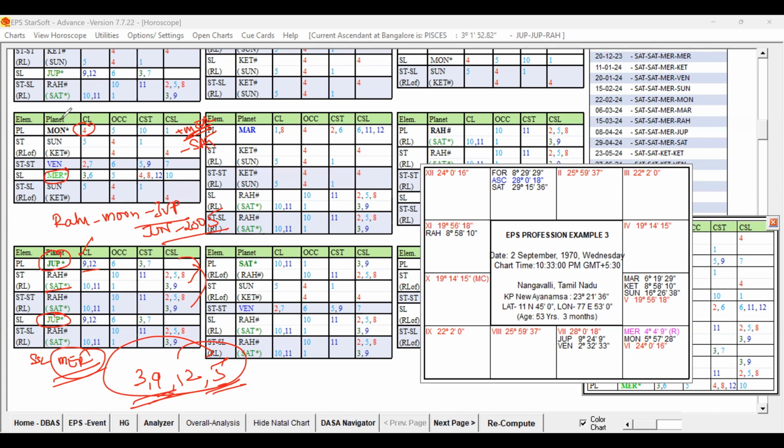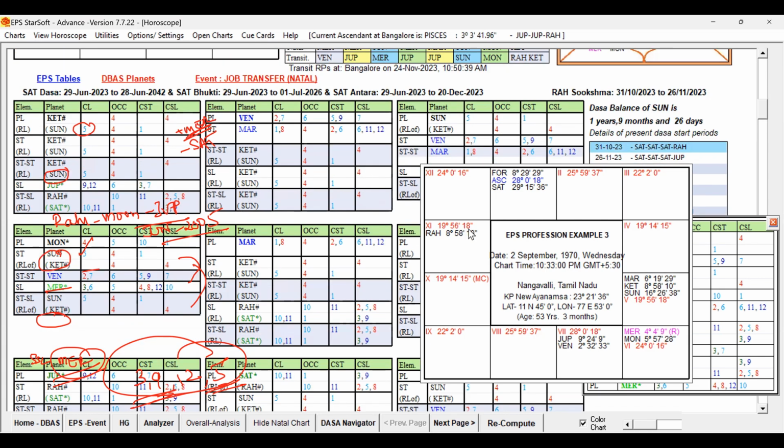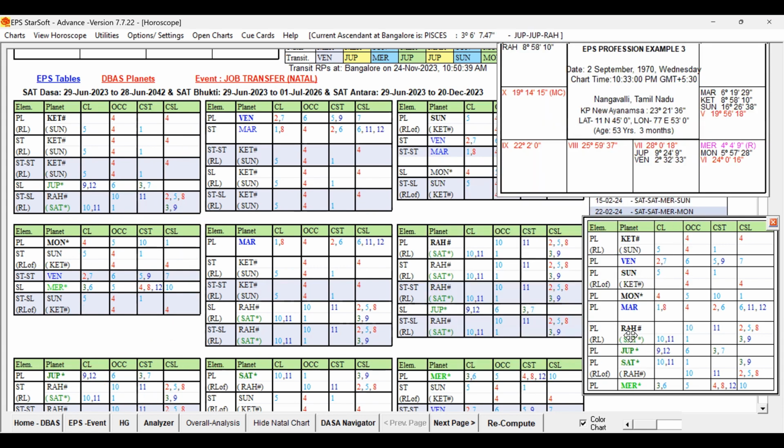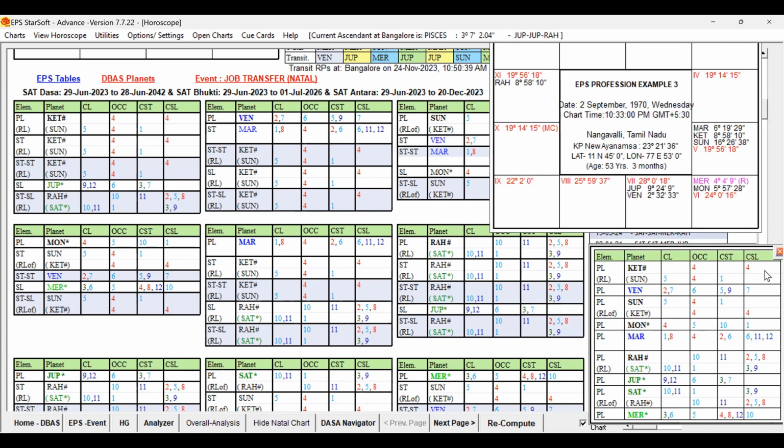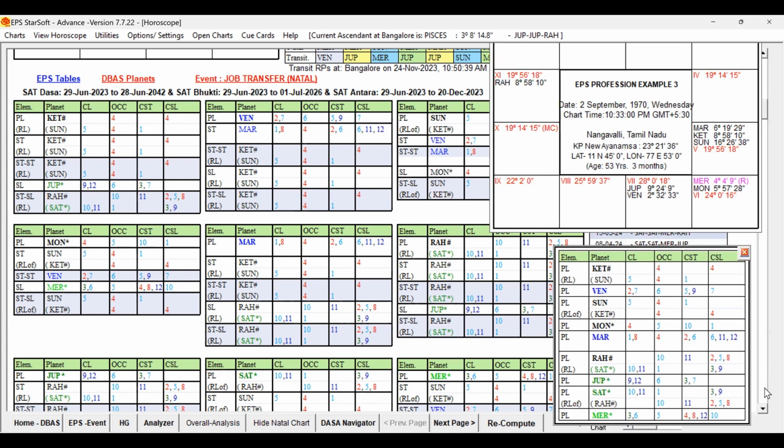So I think we're able to understand. So now one thing I want to tell you, that we discussed on the transfer, right? He got the transfer in which period? I said in Rahu Dasa, Rahu Dasa, Venus Bugdi, he got the transfer.